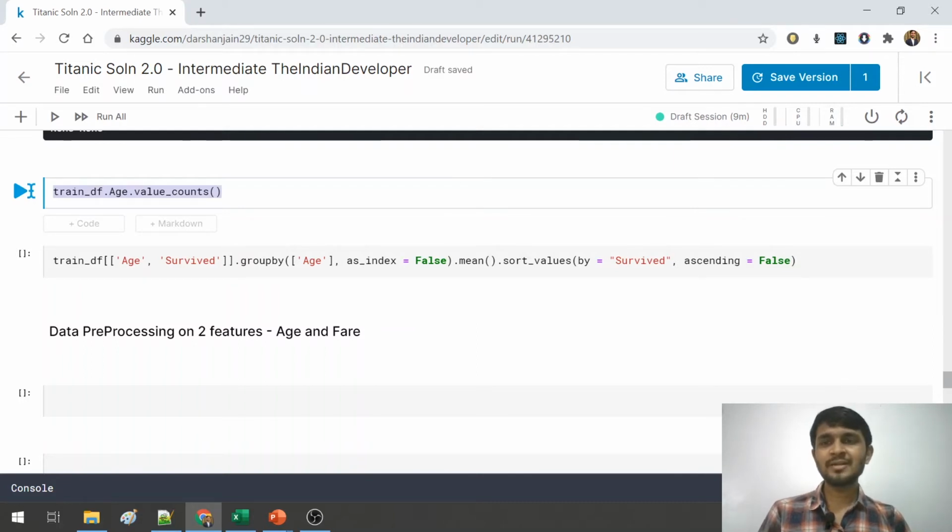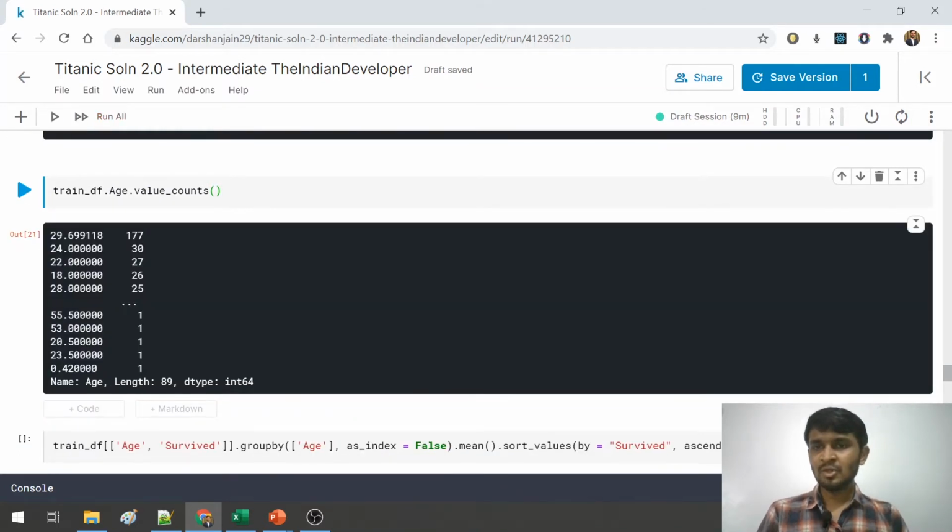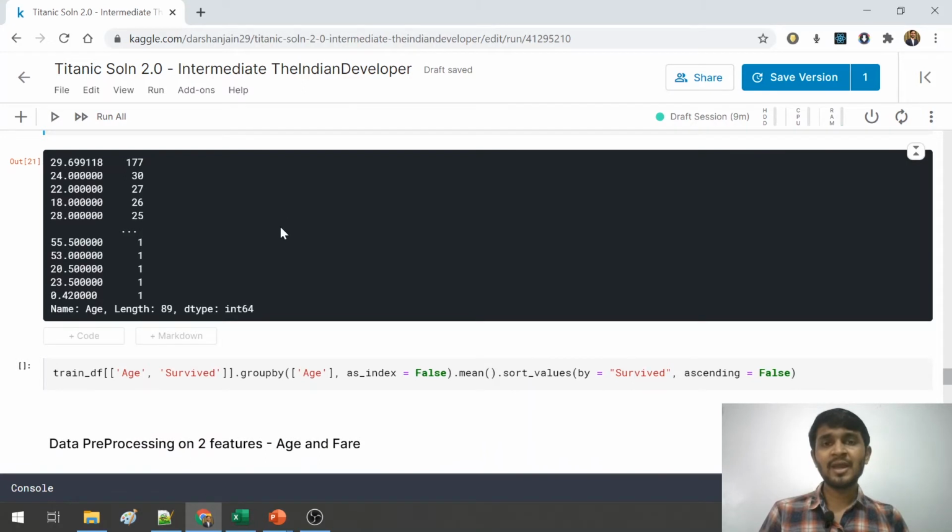To explain that, let us first see value count of all the entries in age feature. So I can see that there are many values and none of the numbers are getting repeated, like there is no range of it. So whenever you see any age or a numeric value, you can try to bring them in certain groups, and then treat that one group as one unit. In such cases you can do pre-processing, which I'll be showing you right now.